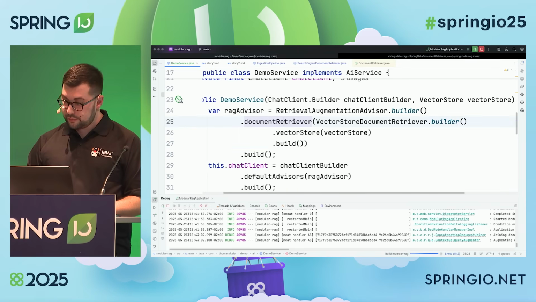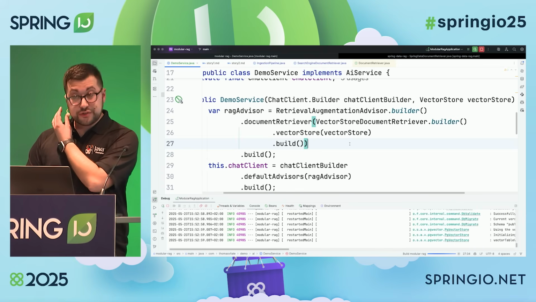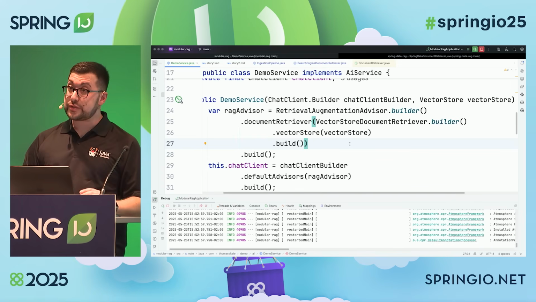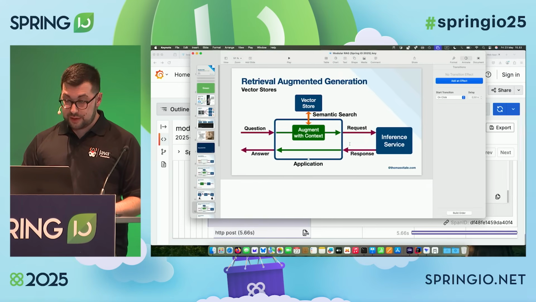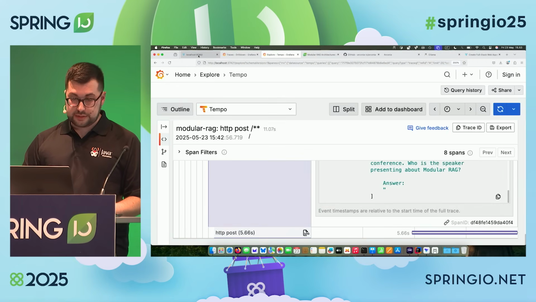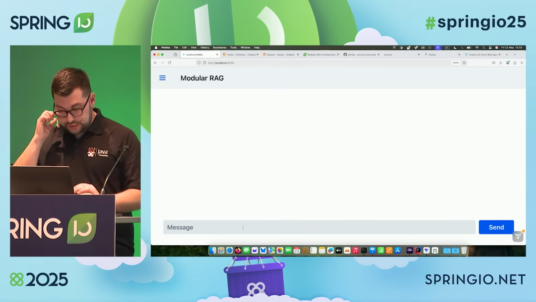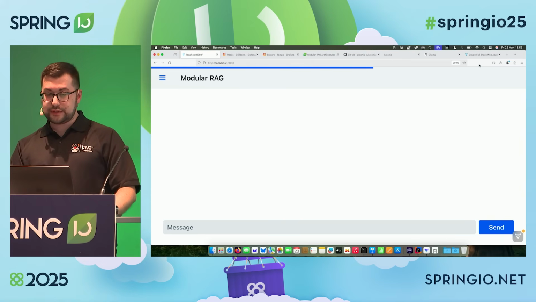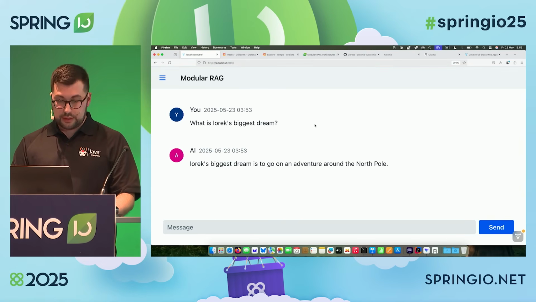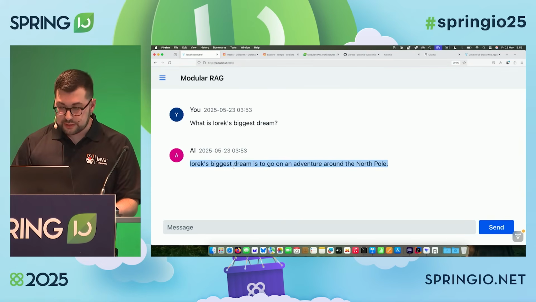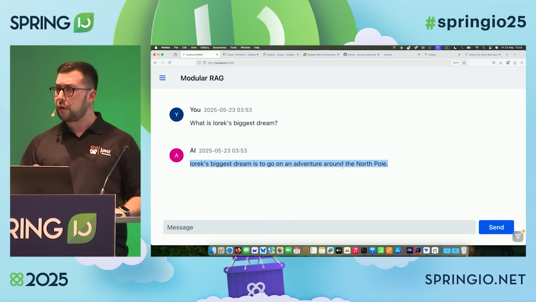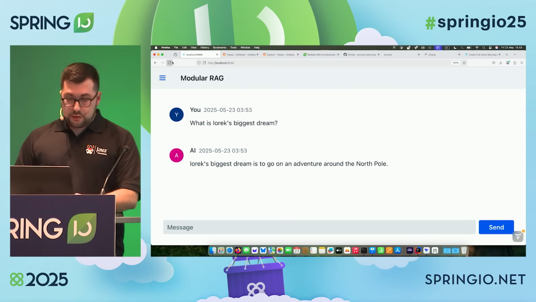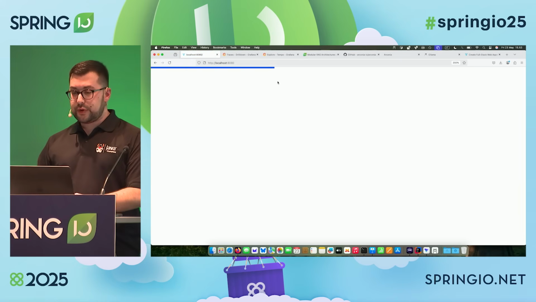I have the document retriever. We are using a vector store, so it's working exactly the same as before, but now I expect that instead of calling the search engine, I'm calling a vector store. Let's verify that is happening. So I might ask a question like, what is Yorek's biggest dream? That's one of the characters in the stories. And let's see what happens. Okay, we can see that Yorek's biggest dream is to go on an adventure around the North Pole. That's actually correct. Good.